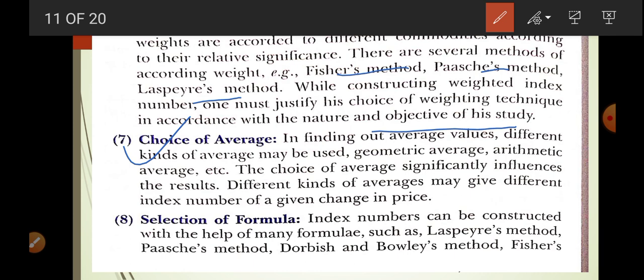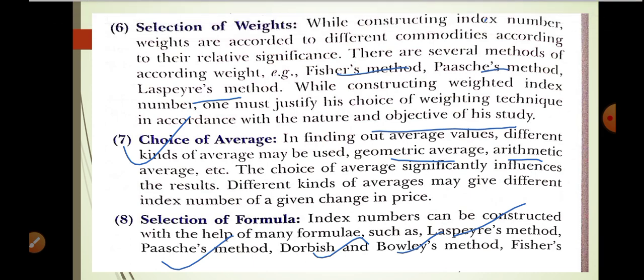There are many types of average, many methods to calculate average, like geometric, arithmetic. So which we are going to pick up depends upon the objective of the average. Selection of formula. There are a lot of formulas to calculate, like Laspeyres, Paasche, simple price index number, price relative, Drobisch, Bowley. So we have to select any one.